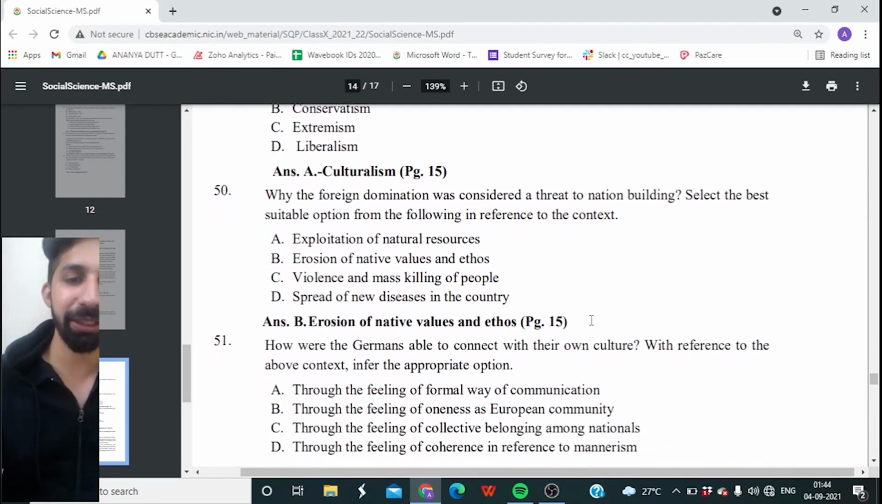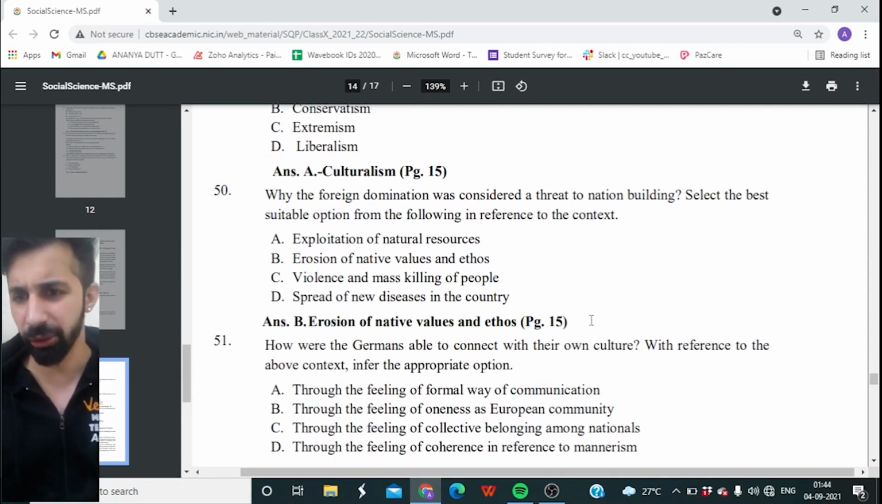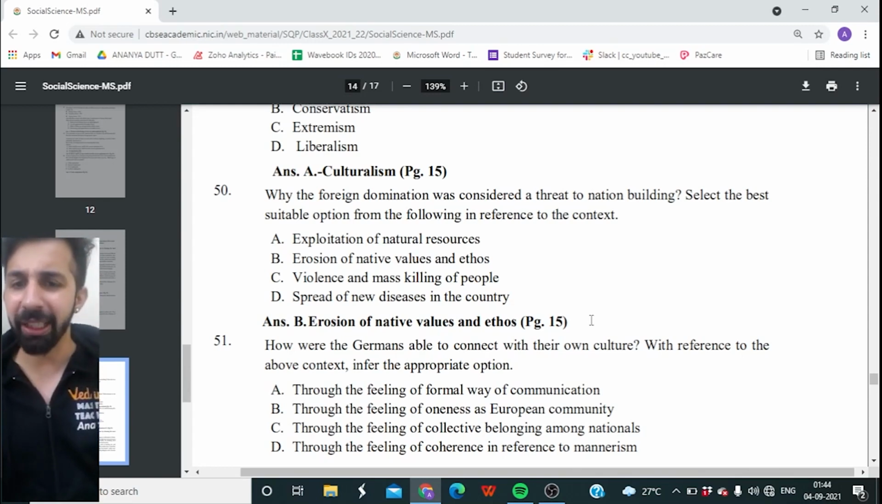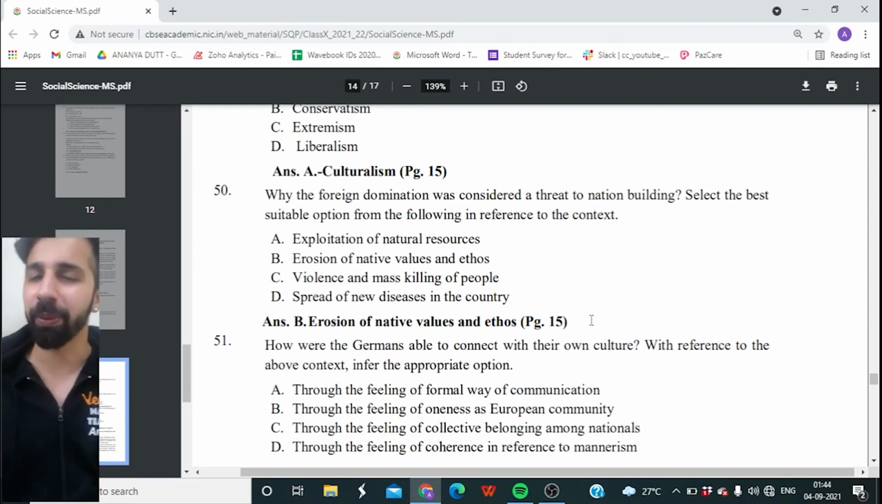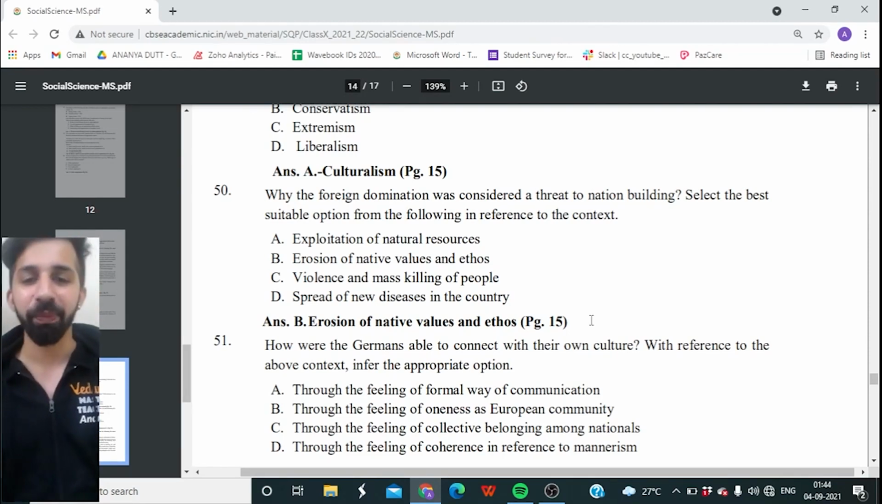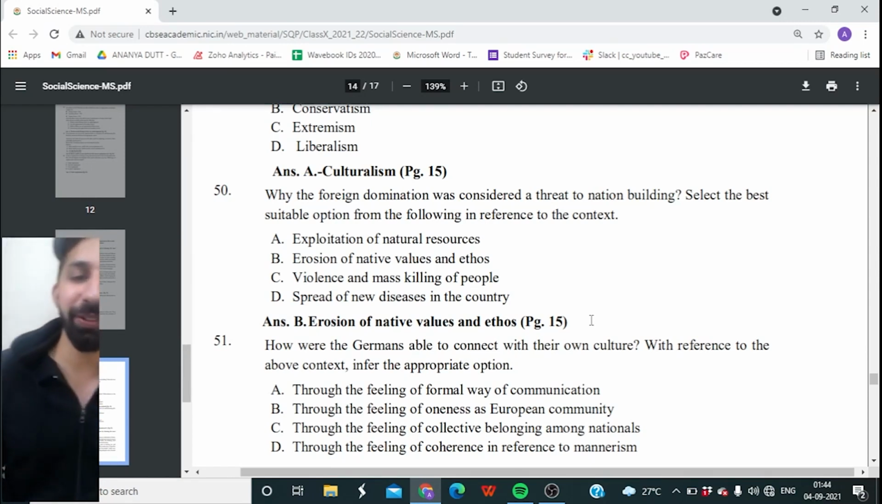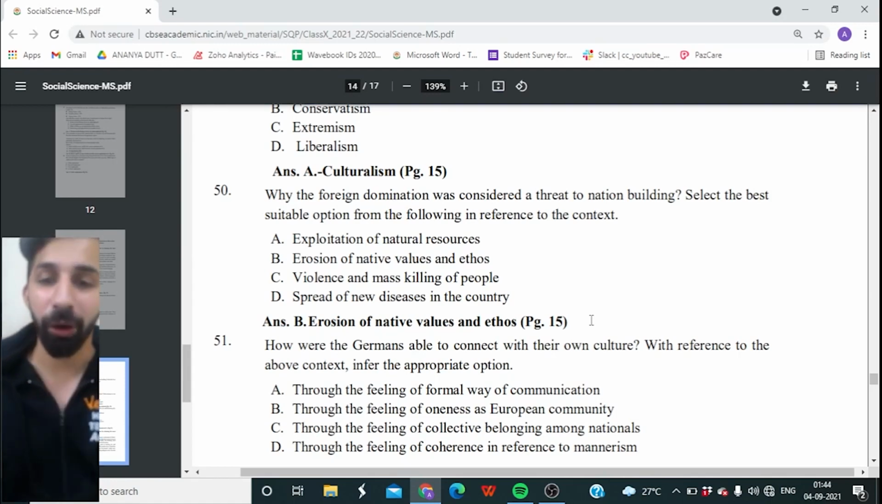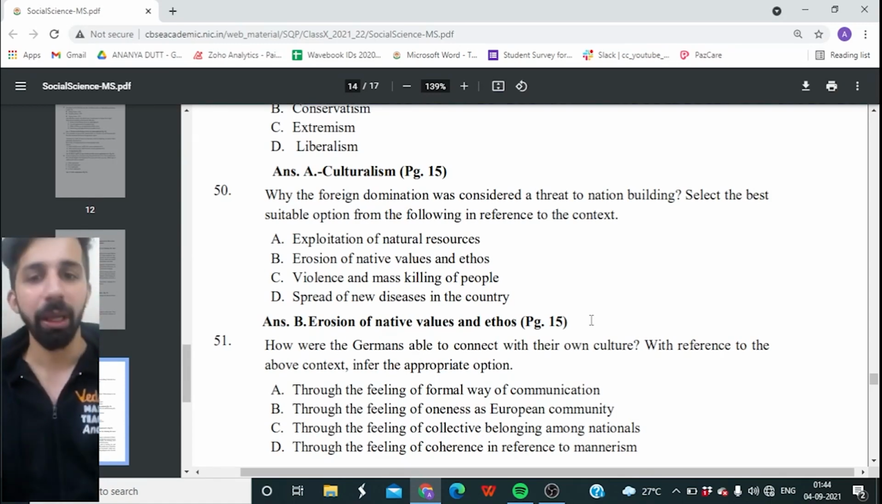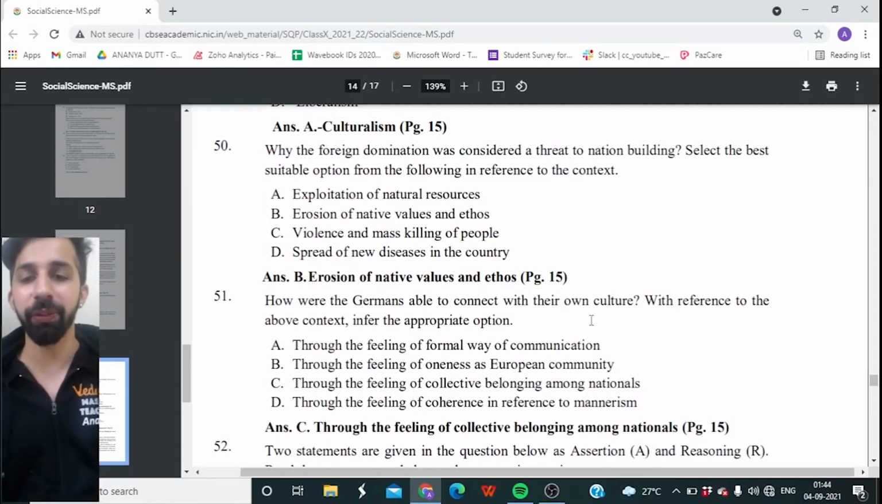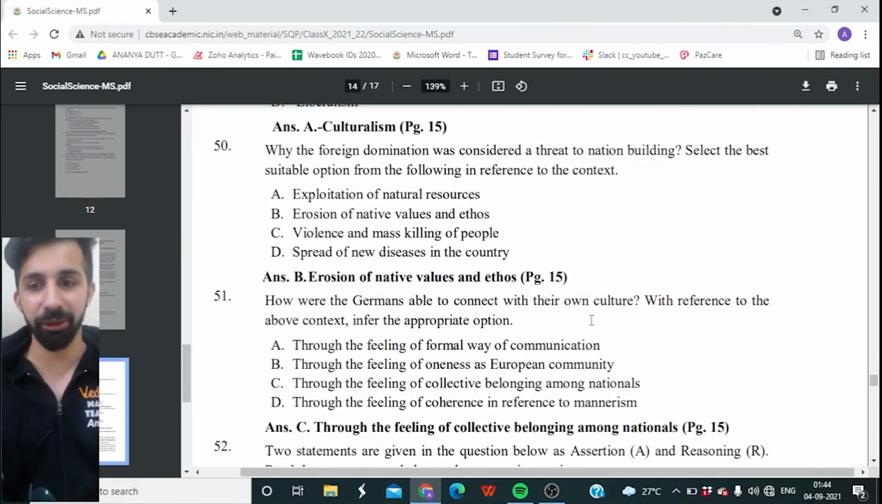Next, the 51st question, guys. How were the Germans able to connect with their own language, own culture? With reference to the above context, infer the appropriate option. Option A, through the feeling of formal way of communication. Option B, through the feeling of oneness as a European community. Option C, through the feeling of collective belonging among nations. Or is it option D, through the feeling of coherence in reference to mannerism? And the right answer is option C, through the feeling of collective belonging among the nationals.